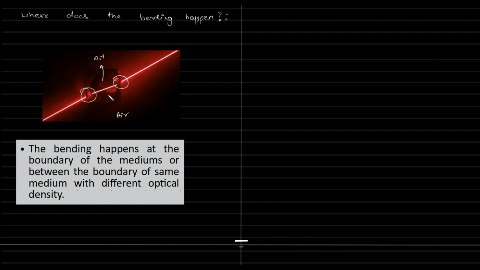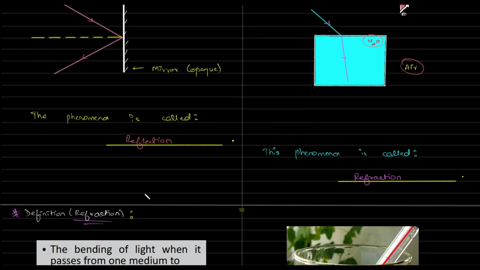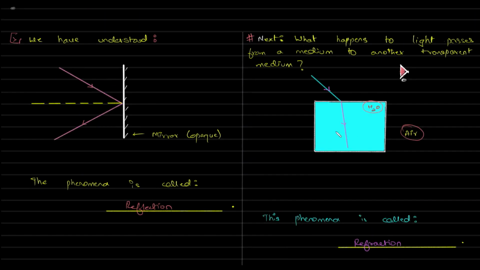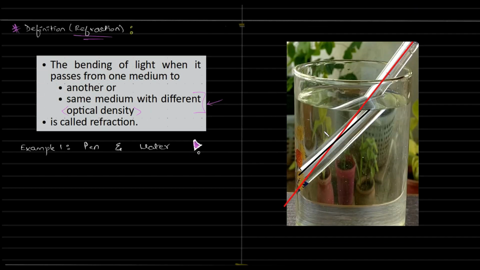Again, so basically between the boundary. What is this optical density? And second point, we'll talk about this in time, but I hope you understood a decent introduction to the phenomenon of refraction. So refraction is bending of light when it's moving from one medium to another medium, or same medium with different optical density. So this is the definition.